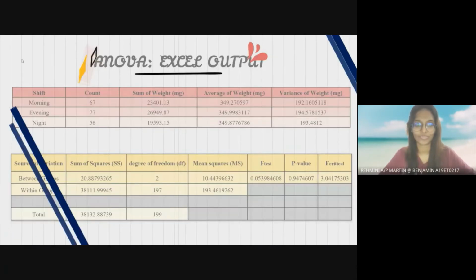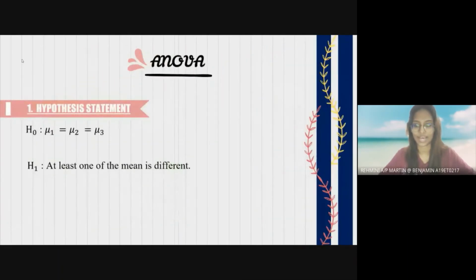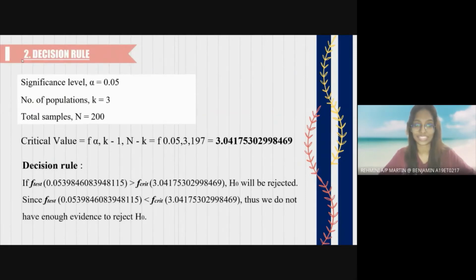Alright, now I'll proceed with the next part, which is the hypothesis statement, whereby we have constructed 2 hypothesis statements. H0, which is mean 1 equals to mean 2 equals to mean 3, and H1 is at least one of the means is different. Now it is the decision rule, which consists of the significance level alpha equals to 0.05, number of populations k equals to 3, total samples n equals to 200, and using all these values, we will find the critical value, which is 3.0418.